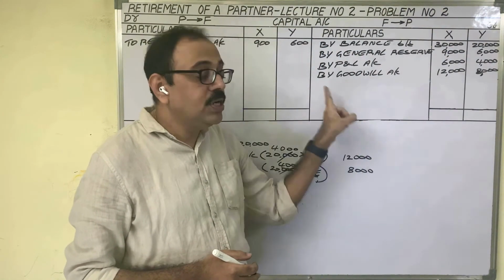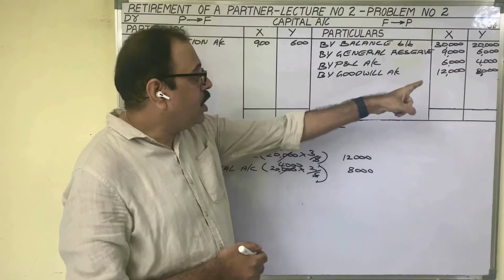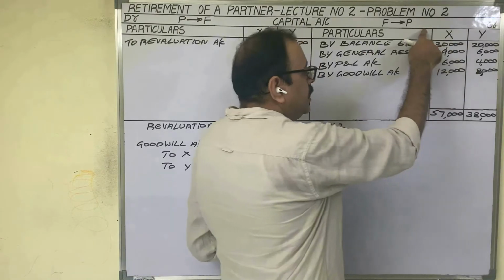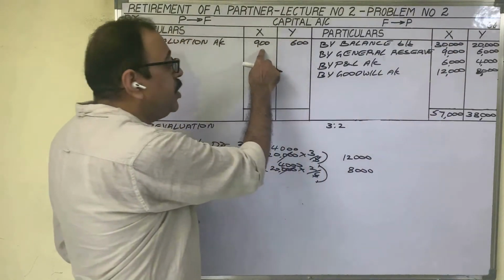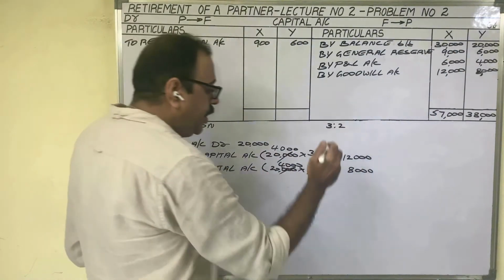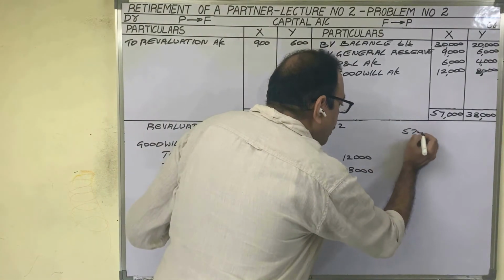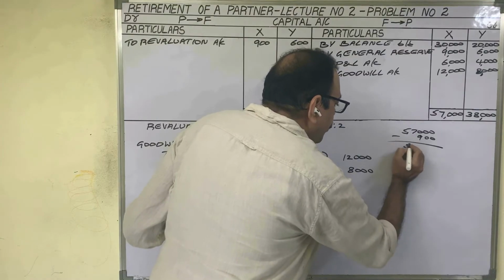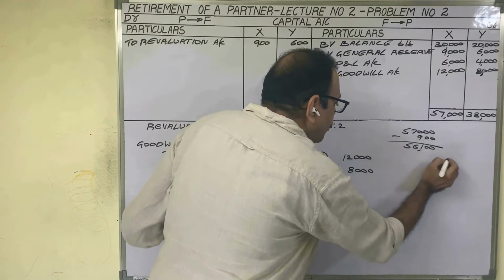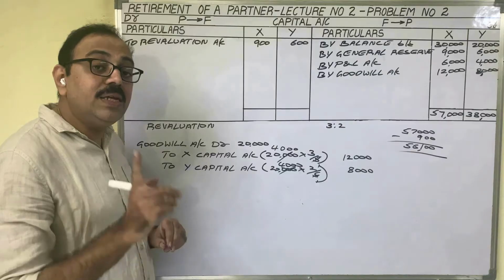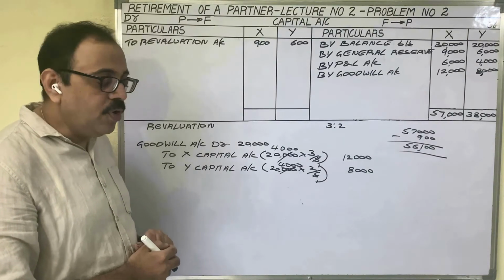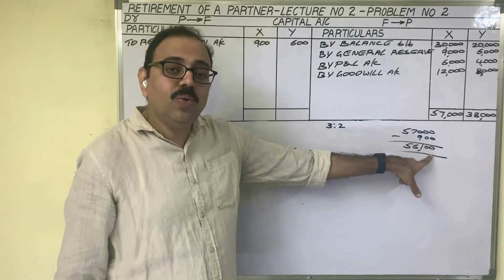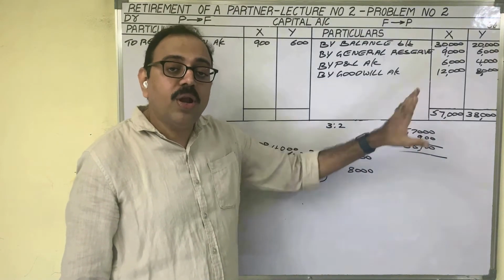Finally, find out the balance of this account. Credit total is more than debit total. So first we should write the credit side totals. Credit total minus debit total is the balance. For X, credit total is 57,000 rupees minus debit total 900 rupees, 56,100 is the balancing figure. X is retiring from the business. Therefore, the firm has to pay 56,100 rupees to X. This is the due amount of X.